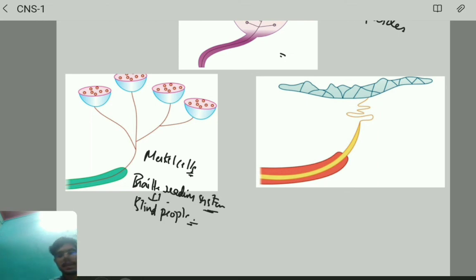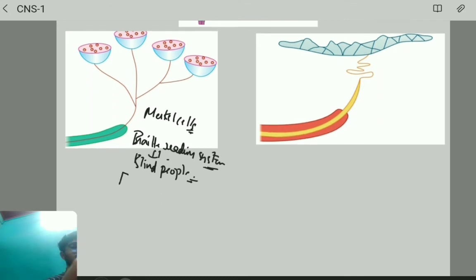Its main focus is on the edges and corners of the object and of the particular stimuli. That is the Merkel cells.